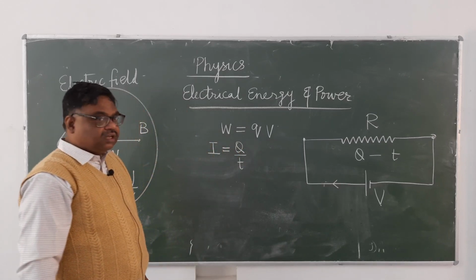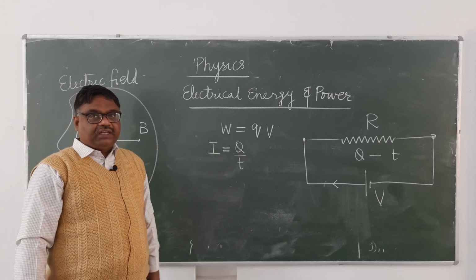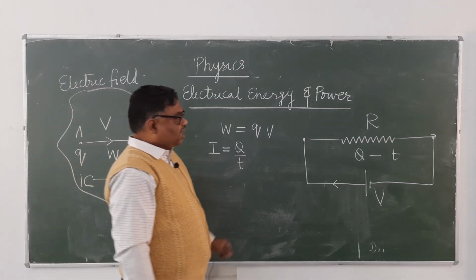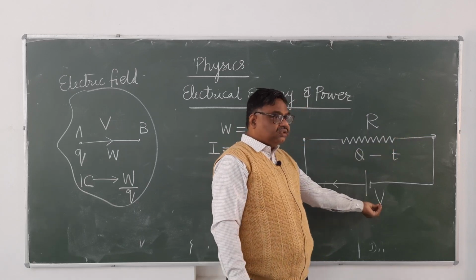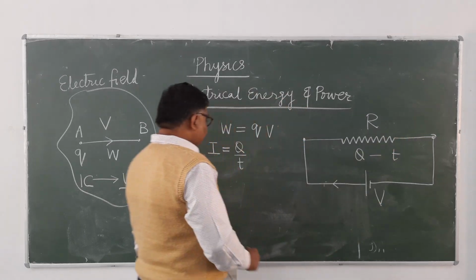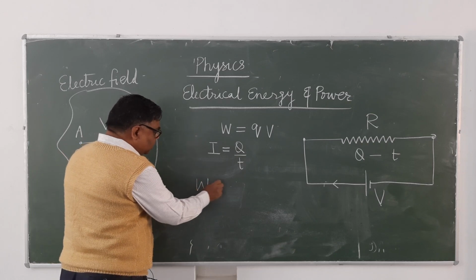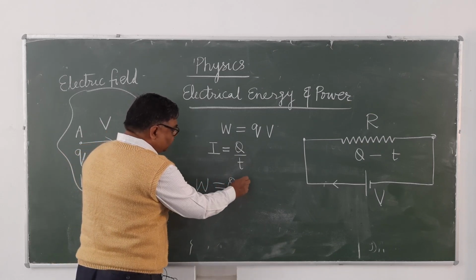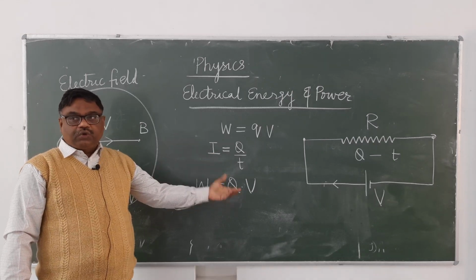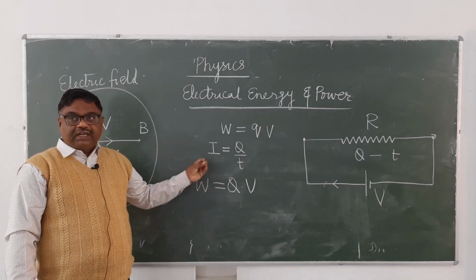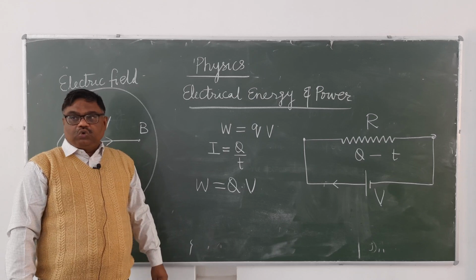What will be the electrical work done here? So you can see here how much charge is flowing? Q. At what potential difference? V. So what will be the electrical work done? Q into V. Means what will be the electrical energy consumed? Electrical energy consumed will be Q into V.